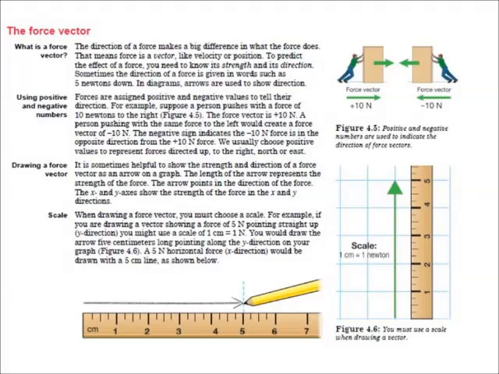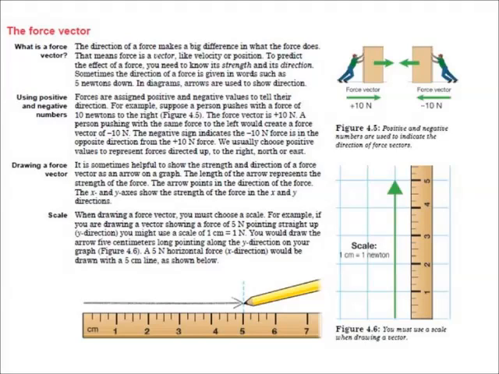It is sometimes helpful to show the strength and direction of a force vector as an arrow on a graph. The length of the arrow represents the strength of the force. The arrows point in the direction of the force. The x and y axes show the strength of the force acting in the x and y directions.